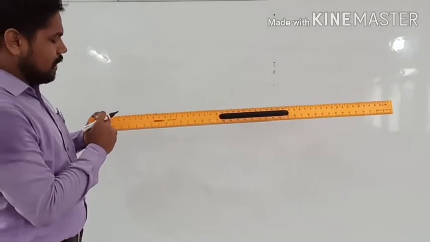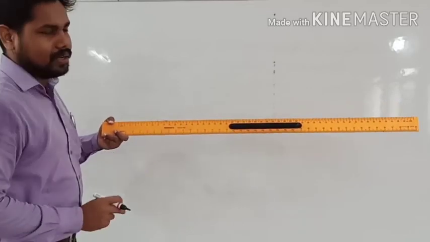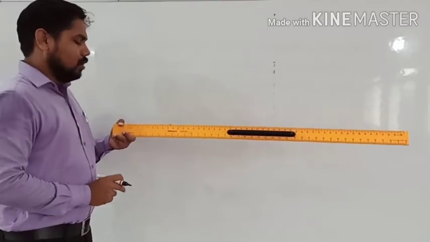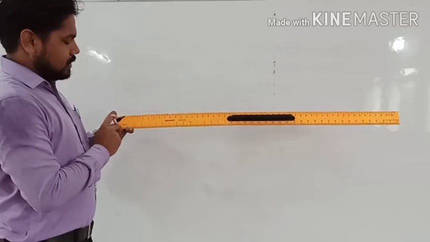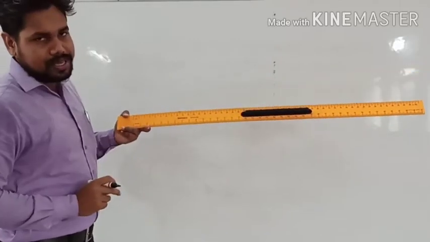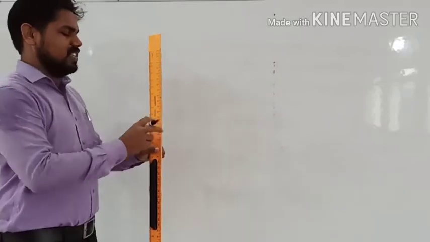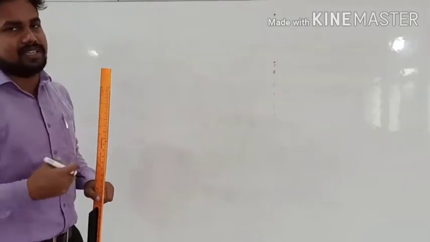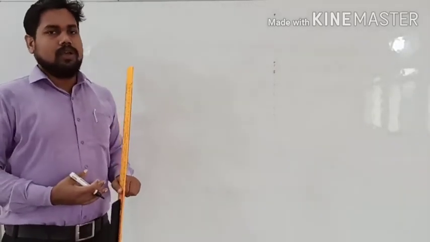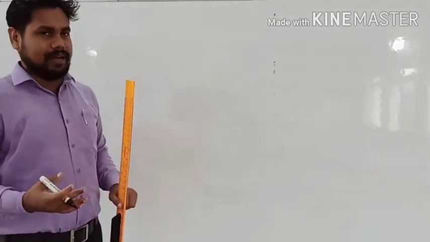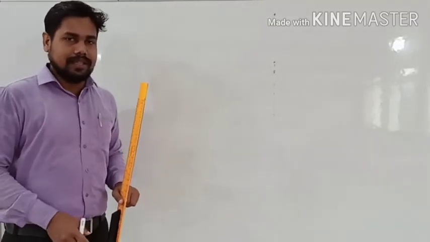On the other side the measurement of inches is given. So this scale has two types of measurement: centimeter and millimeter on one side, and inches on the other.